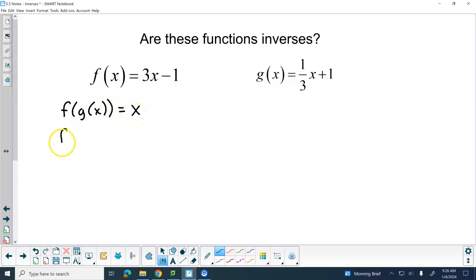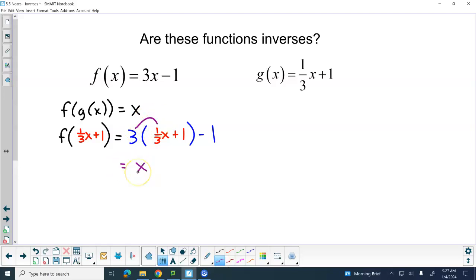So I need to go f of g of x. 3 times 1/3 is 1, right?